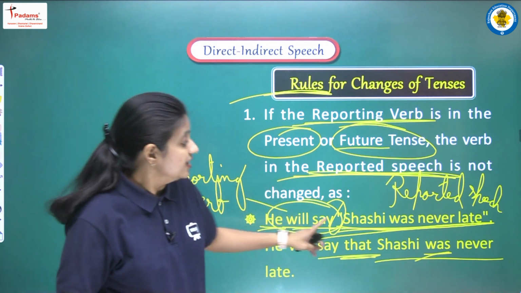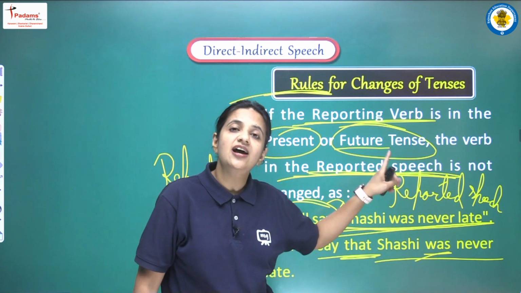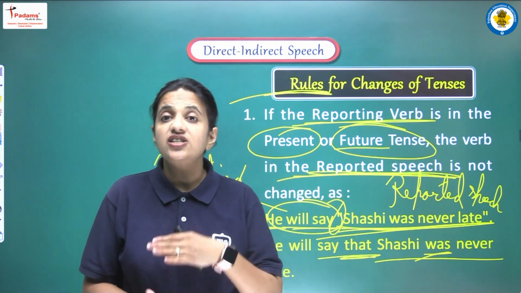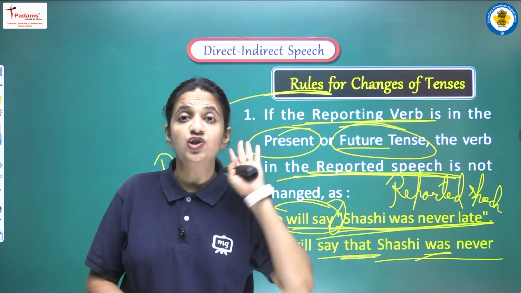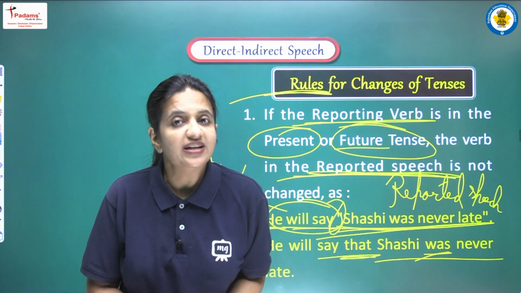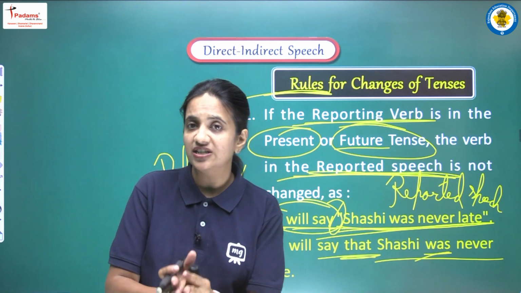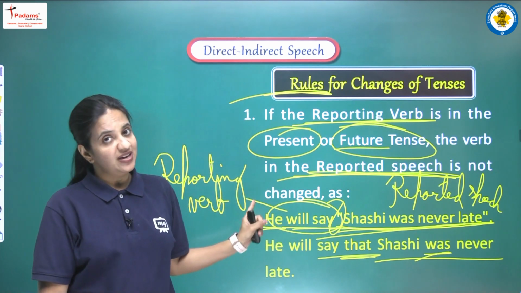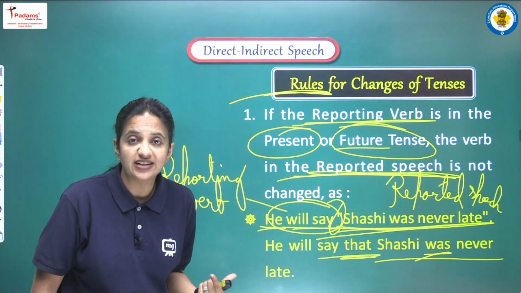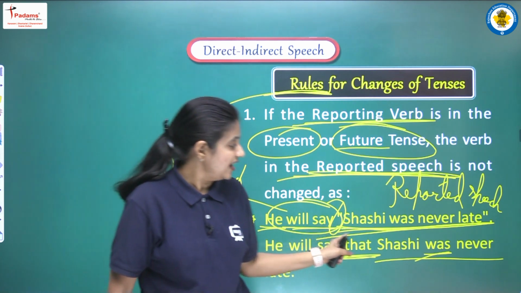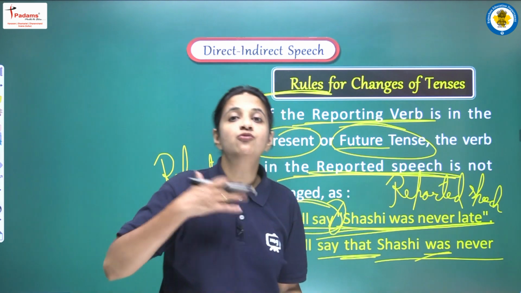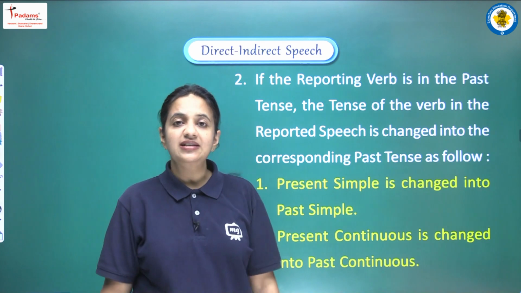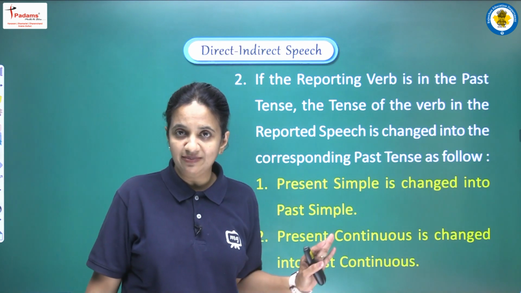So we can see that here also "was" was given, we have used the same tense and same helping verb here, we have not changed the tense of the reported speech. Why have we not changed it? The reason should be clear, the reason should be very much understood. The reason is that the tense of the reporting verb here is present or future tense, and this is the reason the tense of the reported speech won't be changed. Okay? Now we have the second point. I hope the first point is very much clear.